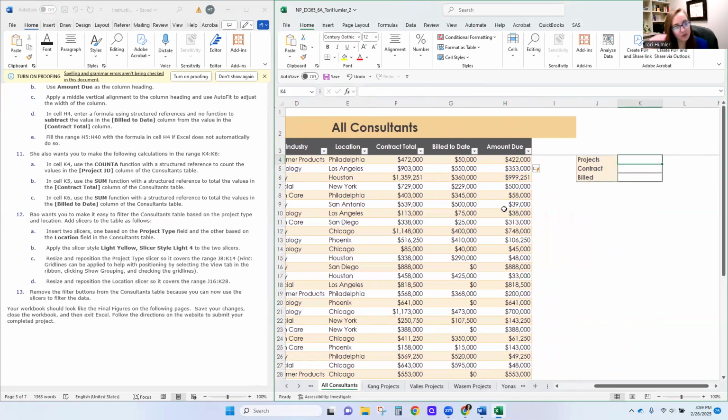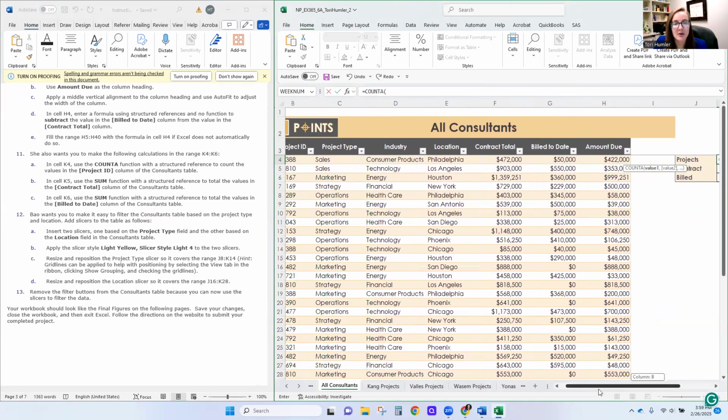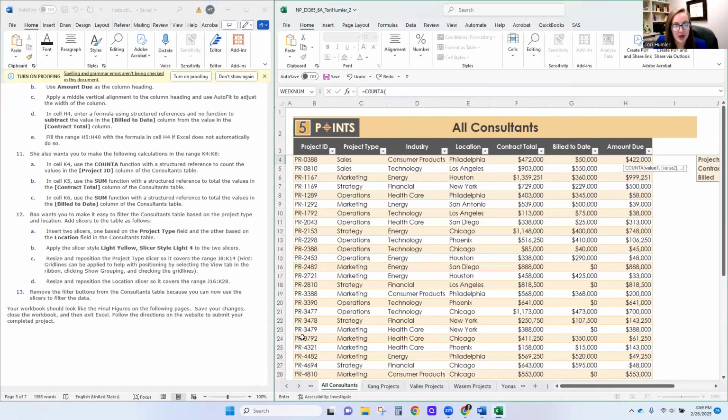In the projects, we're going to use the COUNTA function. We're going to type equals COUNTA. I always hit tab so that way my parenthesis shows up. Now, this is a great thing about a table as well. Initially, we would have to either come over here and click and drag all of the project IDs.